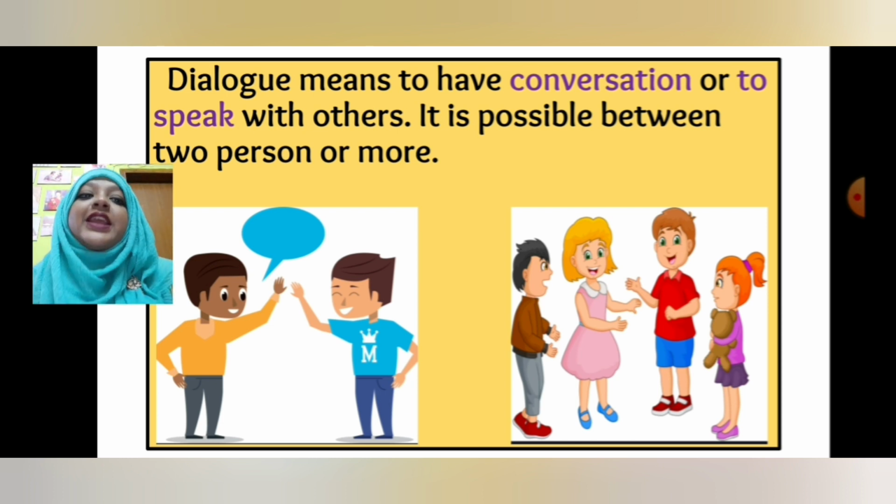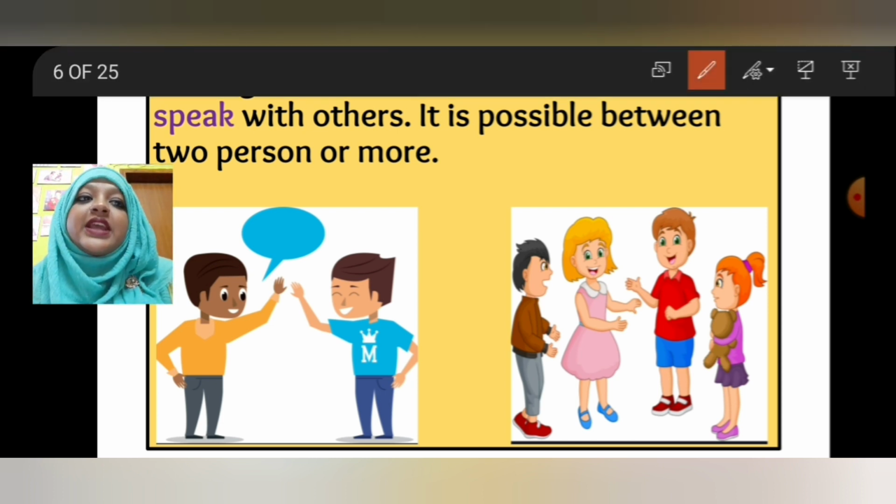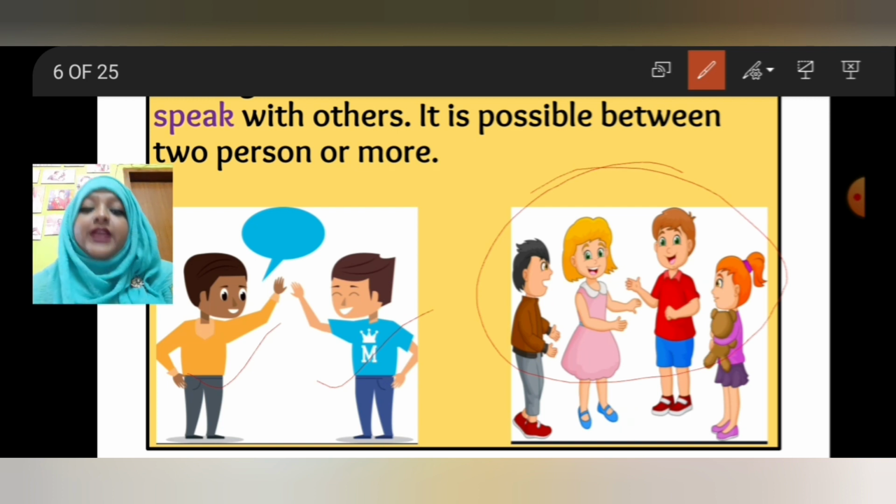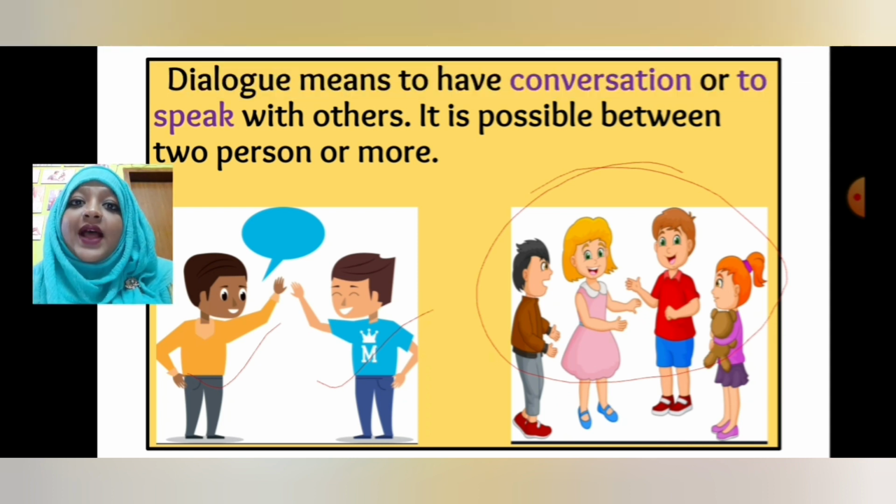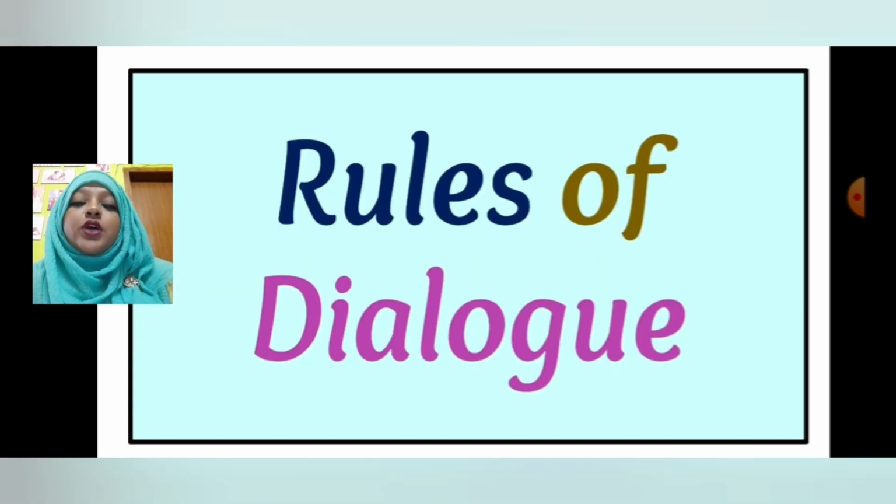In the picture you can see two persons talking, or many persons, more than two, having a conversation with each other. Having a conversation with one person or more than one is called dialogue.